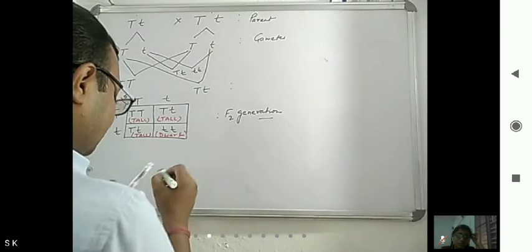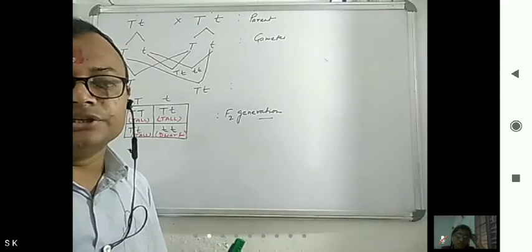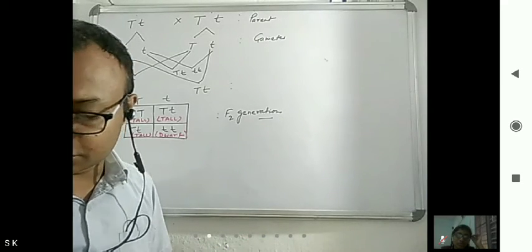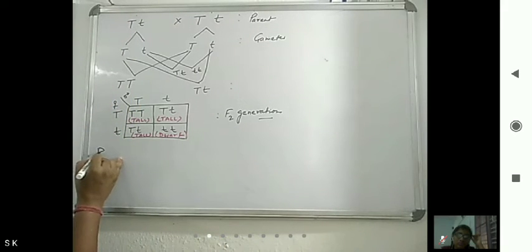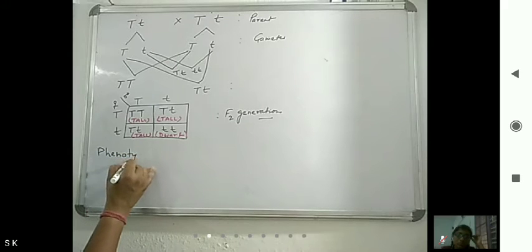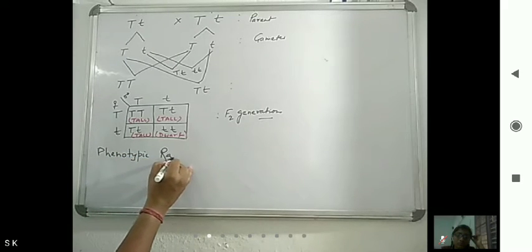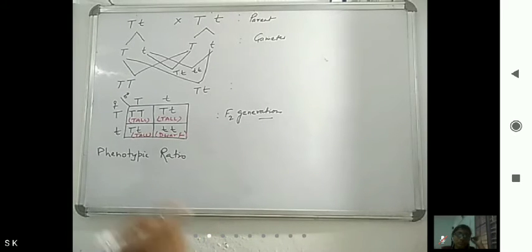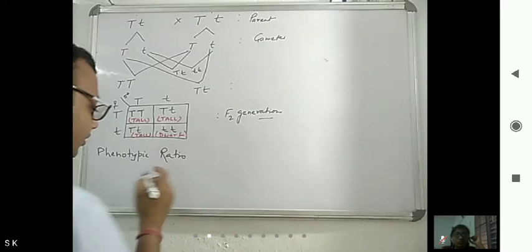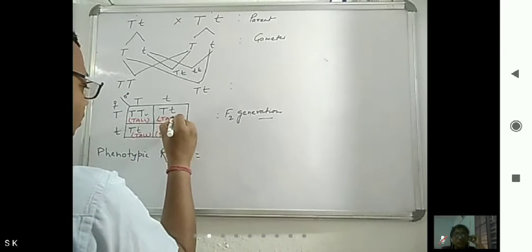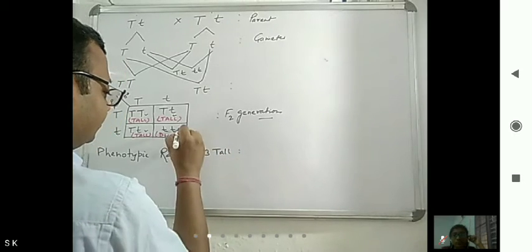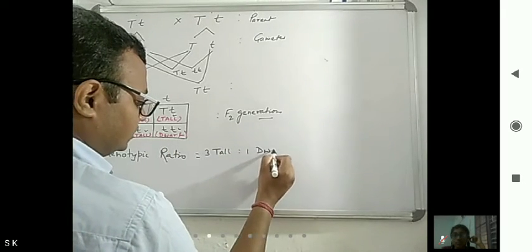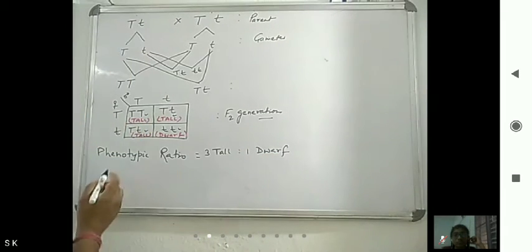Now we already know phenotype and genotype, which we already discussed. So now here we will see the phenotypic ratio. Phenotypic means external morphological structure, what we can see. So here 1 tall, 2 tall, 3 tall. So we can see 3 tall and 1 is dwarf.